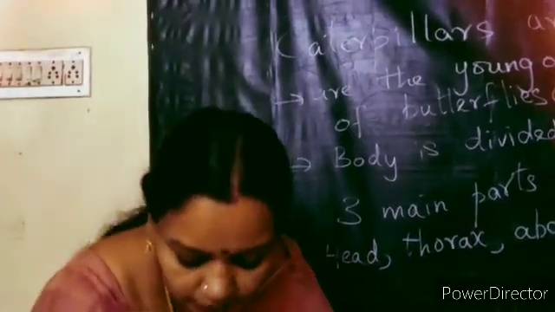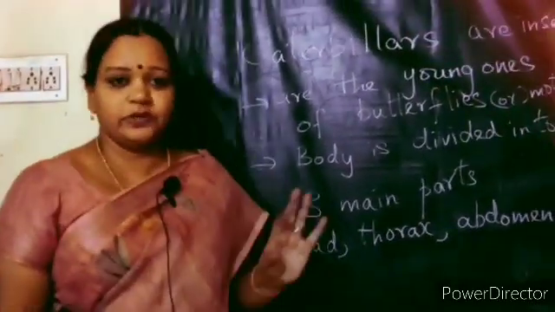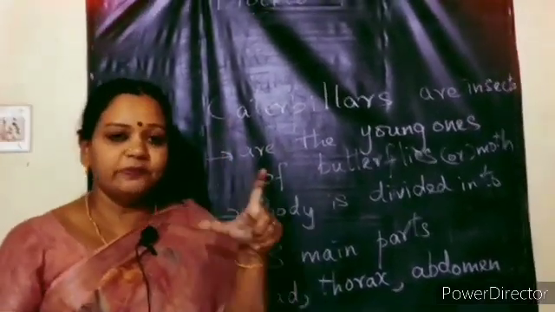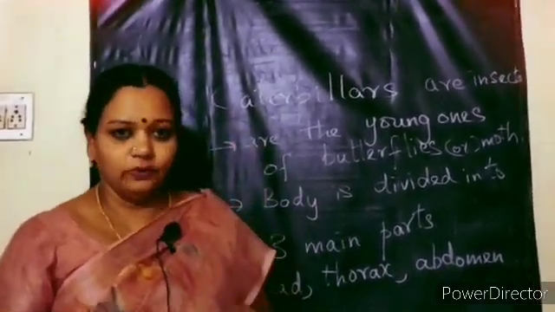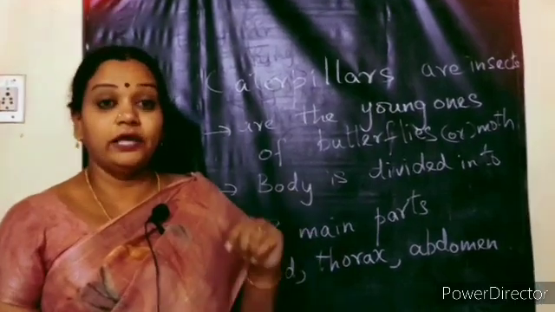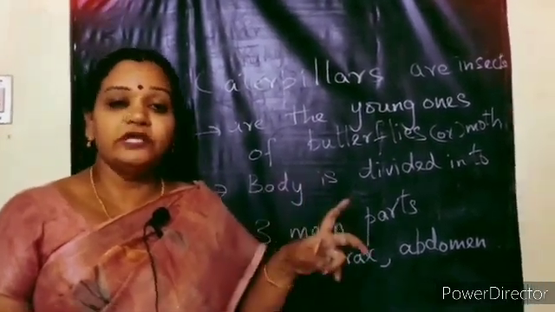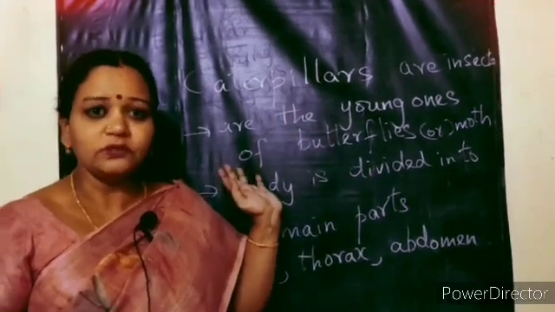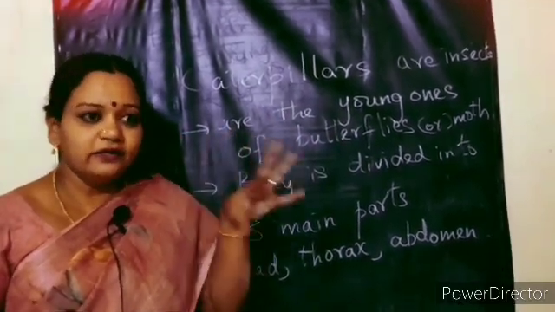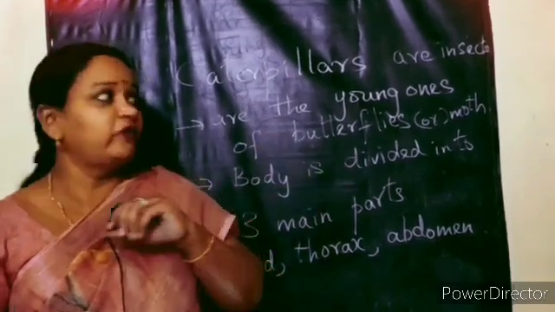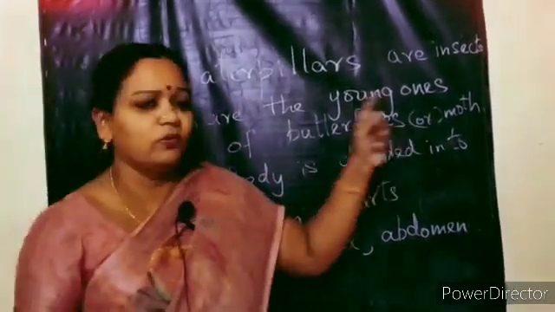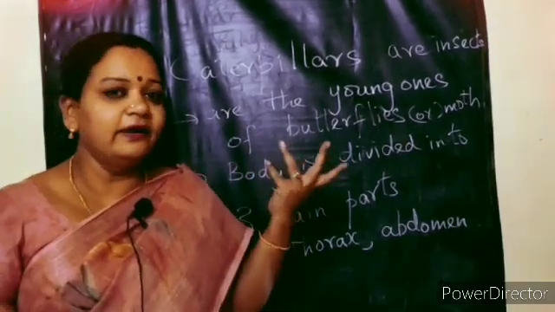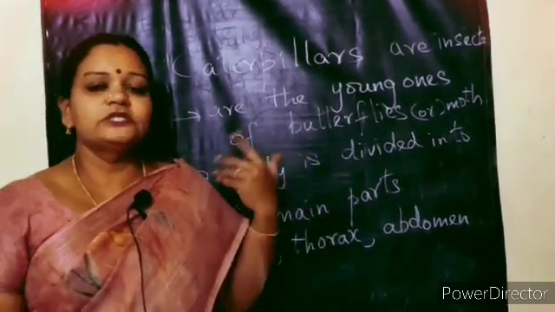Now children, I hope you can complete the S1 without any difficulty. You can try to identify the 2 insect pictures that are there. You can also add whether they can fly or not. Some of the insects can fly and some cannot fly. We named so many insects just now, so you can differentiate which can fly and which cannot fly. Now here on the board, butterflies and moths are there. So both can fly. But some insects like ants cannot fly. So this is also one task.